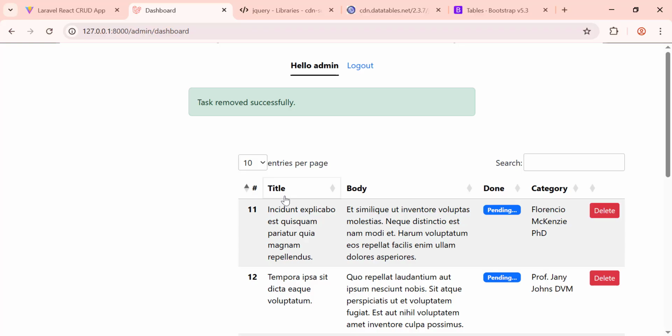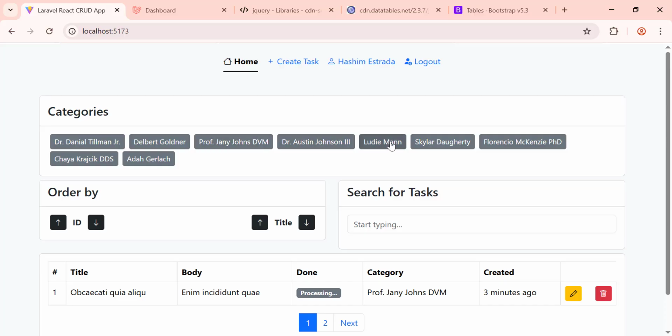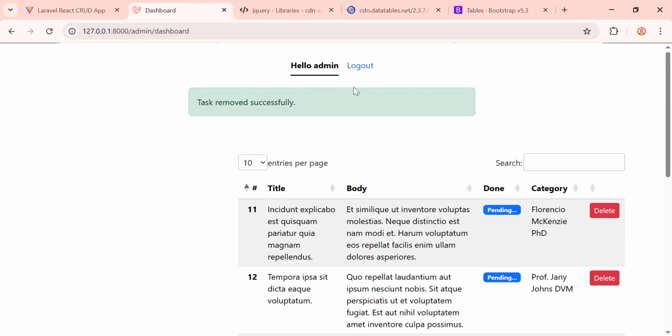Okay, so let's do a final thing. So for the categories, you can do that yourself. You can add the categories here. You can do the same thing like we have done with tasks, and add a form. You can add update and delete categories. Okay, so for me, I will do only the tasks. Let's add here a sidebar, and inside this sidebar, let's add links to our tasks and also to the categories that you will add later. So you will do that yourself. Okay, let's add the sidebar now.